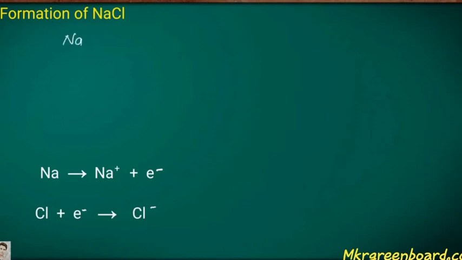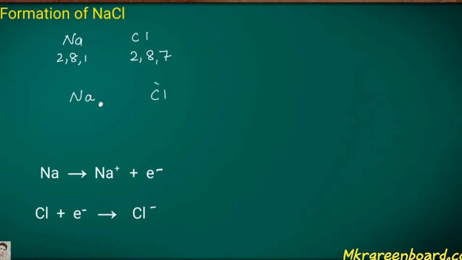The Na contains the electronic configuration 2, 8, 1, whereas the Cl contains the electronic configuration 2, 8, 7. Na means sodium and Cl means chlorine. So what happened? This Na loses one electron,